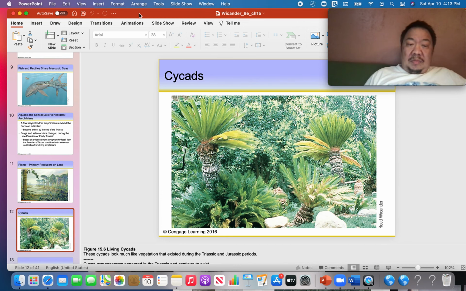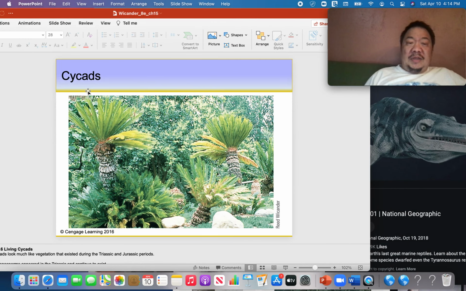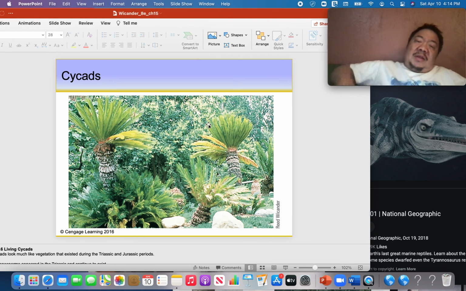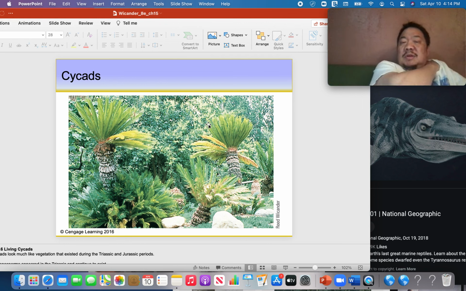One of the most common types of gymnosperms are these cycads. Here's a few that still survive today. But back in the Mesozoic, these would grow very tall, sometimes 30 feet, 40 feet. And notice that the leaves are on the top of the trees. Some of the really tall dinosaurs that we'll be talking about, called the sauropods, would feed on these cycads. And in your previous fossil lab, we had a tree trunk that I had collected, and that's a cycad plant.